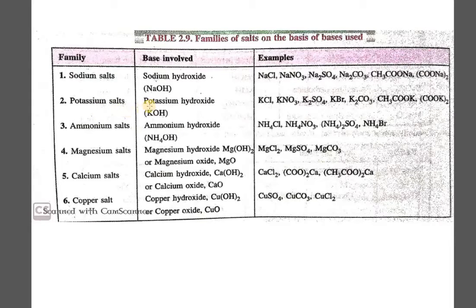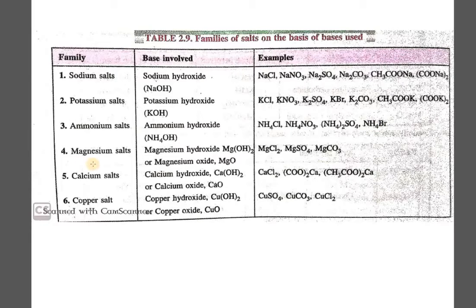Similarly, if there is involvement of potassium hydroxide, it will be the potassium salt. Examples can be potassium chloride, potassium nitrate, potassium sulfate, potassium bromide, and so on. Similarly, the next category is the ammonium salt, because of the presence of the ammonium hydroxide base. Ammonium chloride, ammonium nitrate, ammonium sulfate and ammonium bromide are a few examples.